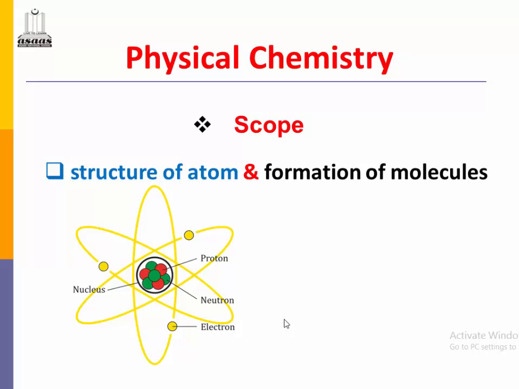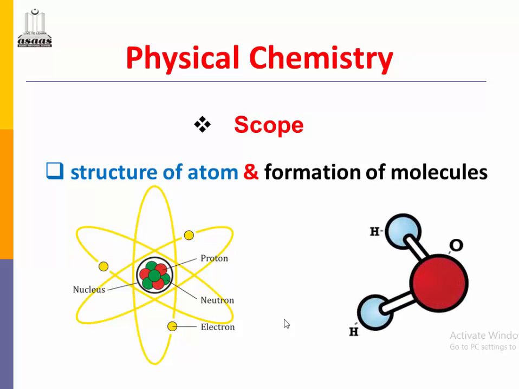An atom is composed of three basic fundamental particles: proton, neutron and electron. Proton and neutron lie inside the nucleus of an atom, and electrons revolve around the nucleus in the outer shells that are called orbits. When atoms combine together in this shape, you will see the structure of a water molecule.